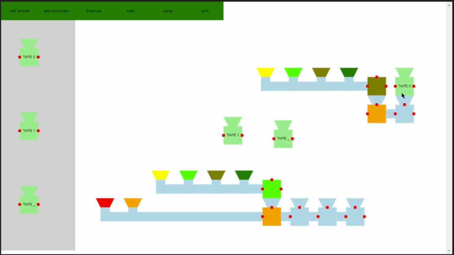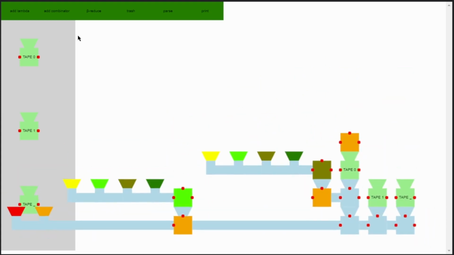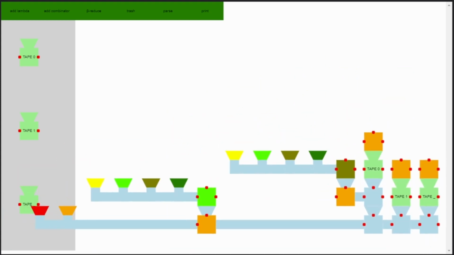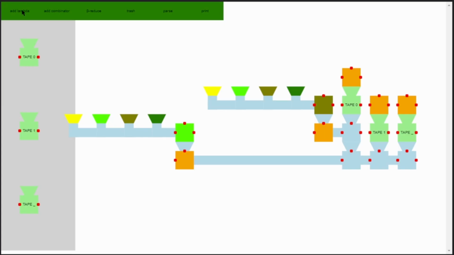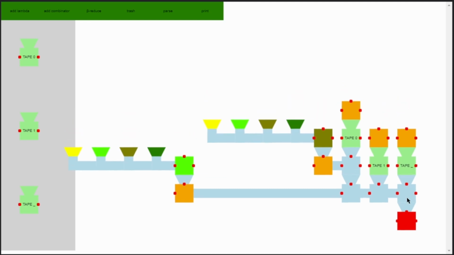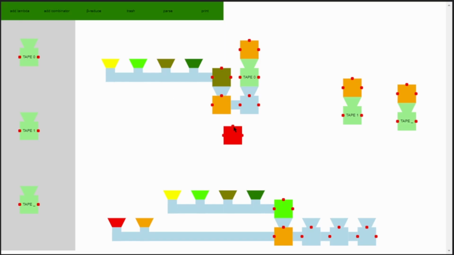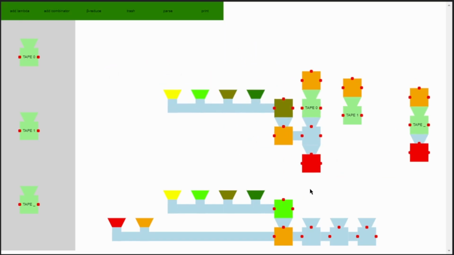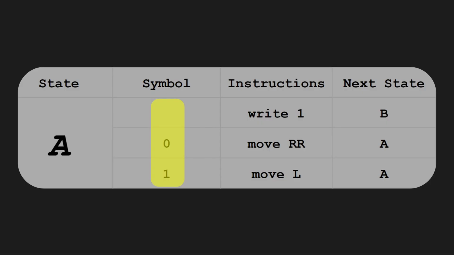And remember, if we want to move the head, we have to feed the function into the side we're shifting it to. But this doesn't have recursion. All this does is return another configuration. In our setup, if the cell is blank or 0, we need to return the helper function applied to the new configuration, just like how we did in factorial. So we could just do this, because red is the helper function, but in some cases we need to stop the program, like if the register is set to the final state. We can solve this by only applying the recursion to the tape that we want to, like this. Okay, great. That should work for just looking at the tape.